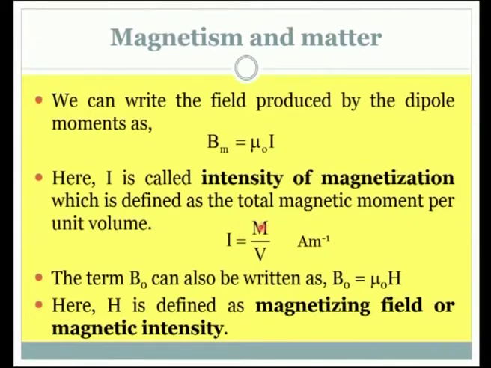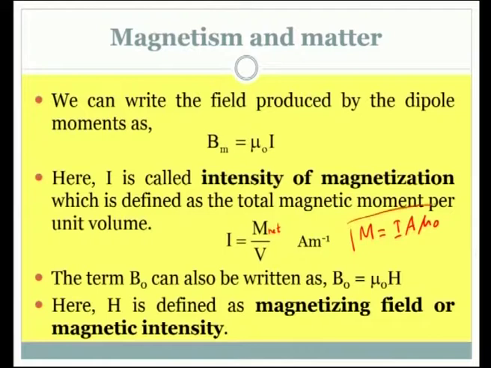This capital M is the magnetic moment, maybe a net magnetic moment. I would like to write that. As far as the small volume is concerned, there might be one net magnetic moment per unit volume, and what is this capital M? The capital M is the current and the area, and of course the mu naught.